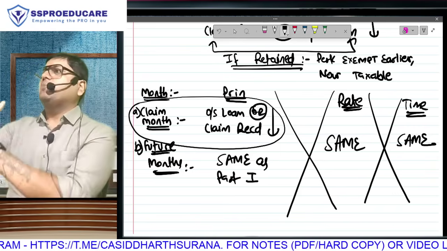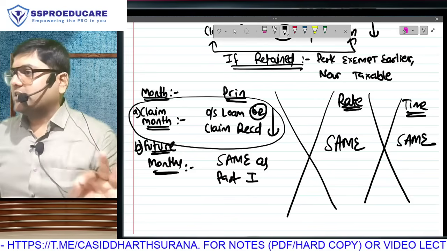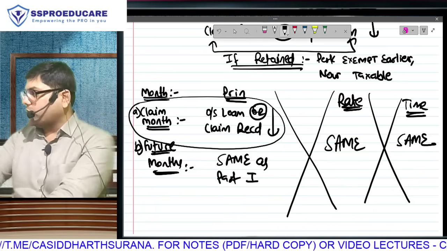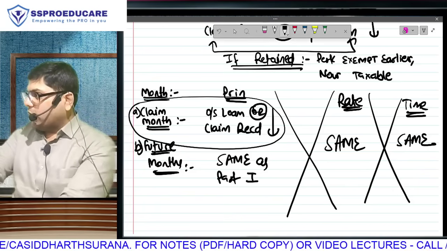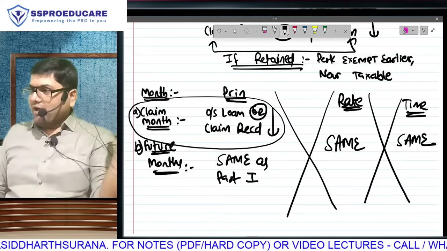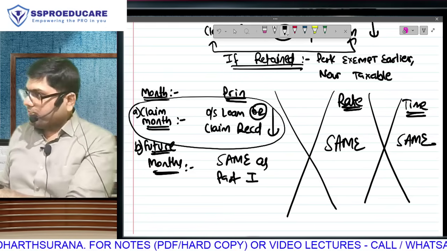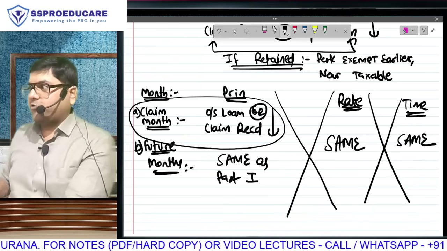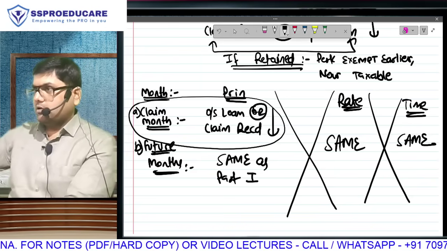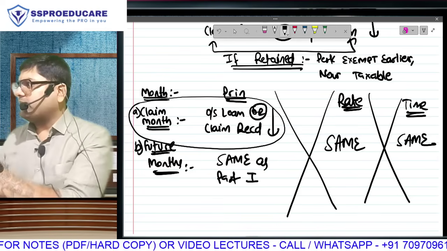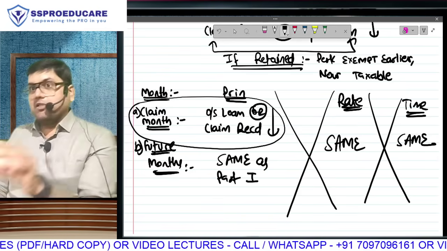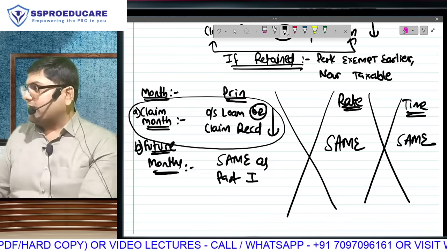Suppose the boss is not involved, the medical insurance company is not involved, nobody is involved. You are very well to do. You bear all your costs from your own pocket. A 5 lakh hospital bill came. You have a taxable salary of 50 lakhs. You pay tax on 50 lakh, and with that you pay your hospital bill of 5 lakh from your own pocket. Do you get any tax benefit of paying that hospital bill? Nothing. It's like a personal expenditure, like a drawing. Story is over. You paid tax on 50 lakh, but you did not get any benefit on the 5 lakh.